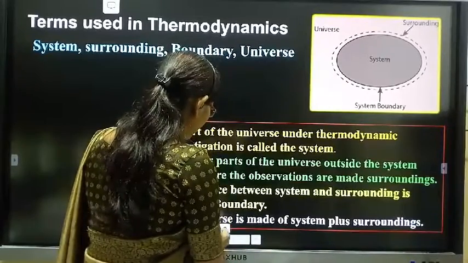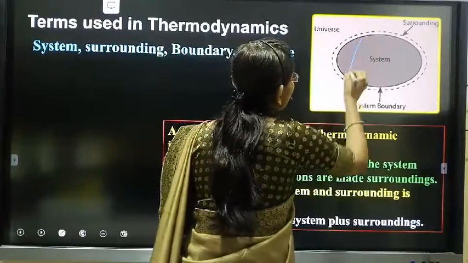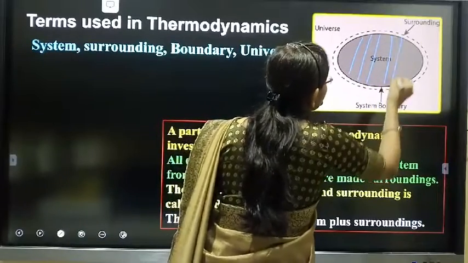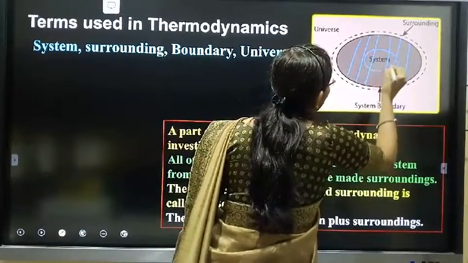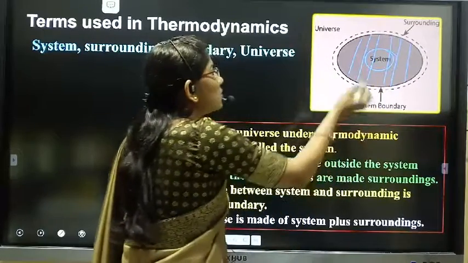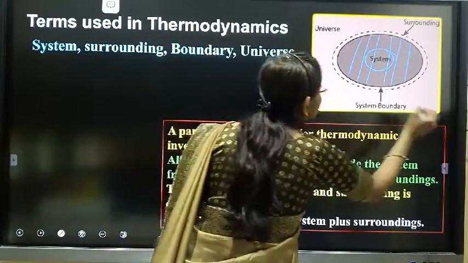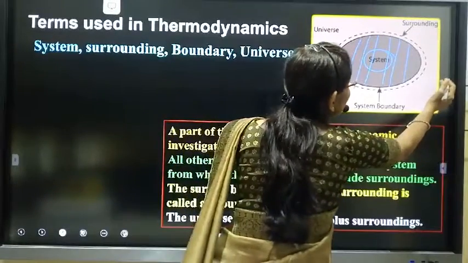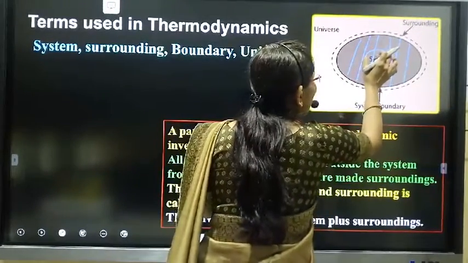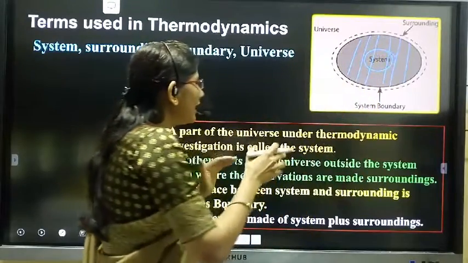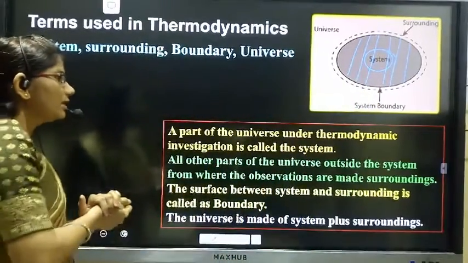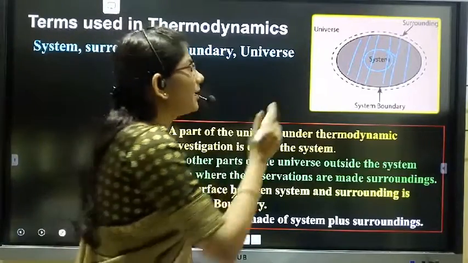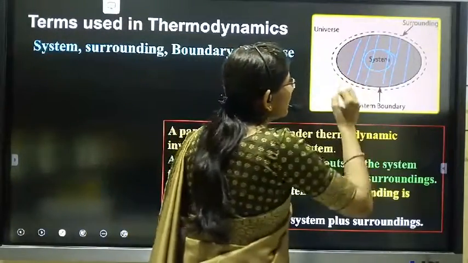Inside the square box, if we consider this our universe, then this is the part where the actual thermodynamic reactions are taking place, and that part is called a system.